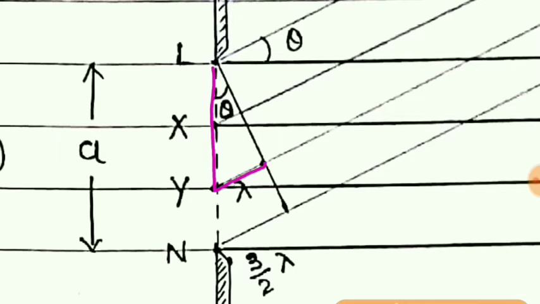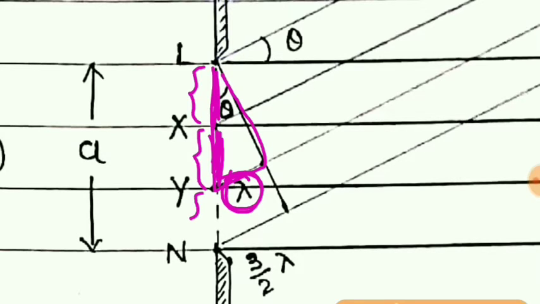So now it is clear that for this much region, when the path difference is lambda, we have seen that this half and this half will cancel each other. We have studied this in the case of minima, that if the path difference is lambda, then this first half and second half will cancel each other, and so due to that there will be no intensity of light towards P dash on the screen.